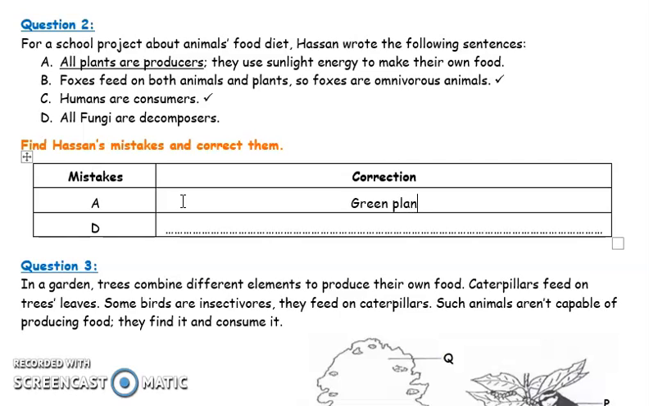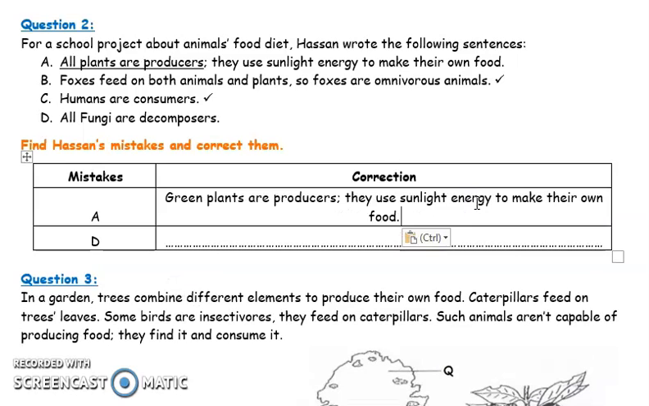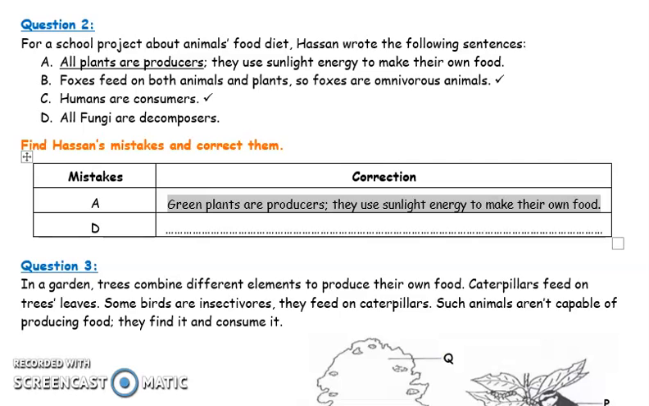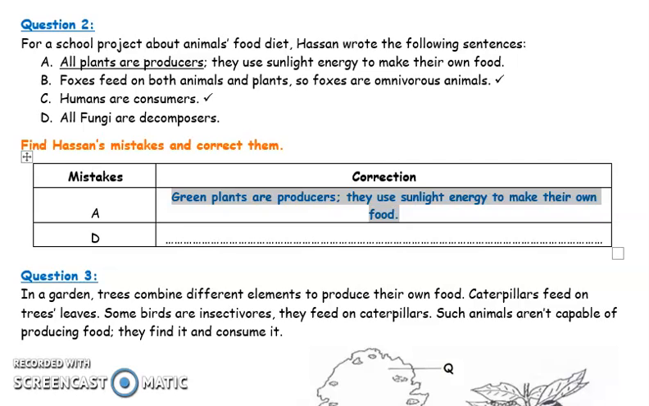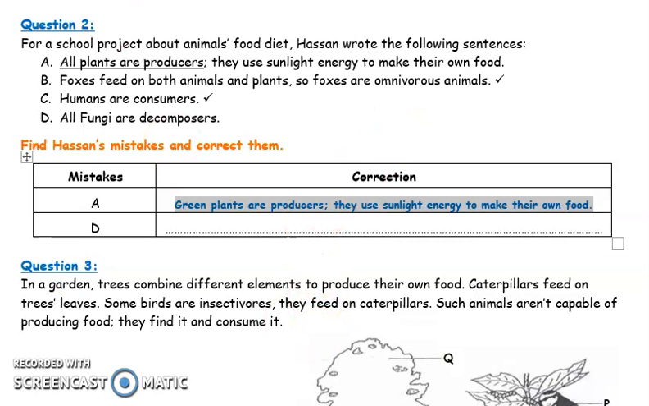Green plants are producers. They produce their own food. They use sunlight energy to make their own food. Non-green plants again cannot go through photosynthesis since they don't have chlorophyll to catch sunlight energy needed for photosynthesis. Non-green plants are not producers.